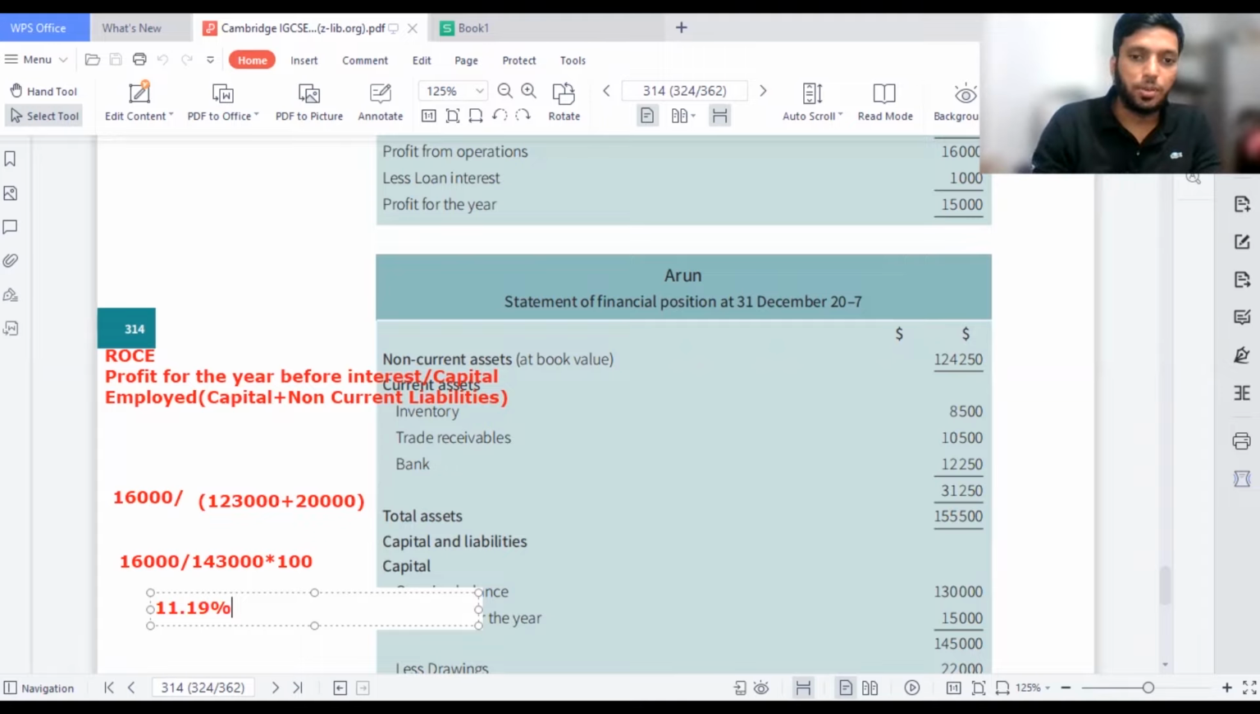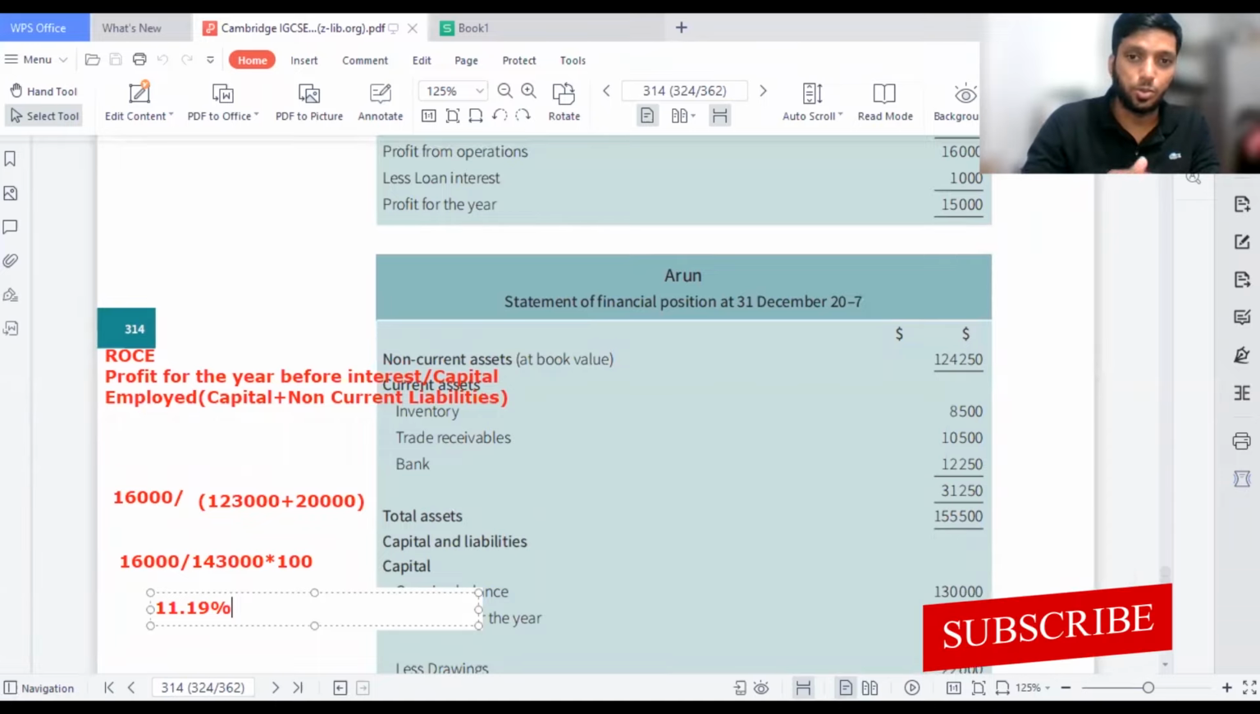If you take 11%, it's completely wrong. Again, you won't get marks for that answer in your exam. So you should take it to two decimal places or three decimal places. You need to be very careful when you're rounding off the figures. They might say take it to two decimal places. 99.9% of the exams are always based on 11.19, which is two decimal places.